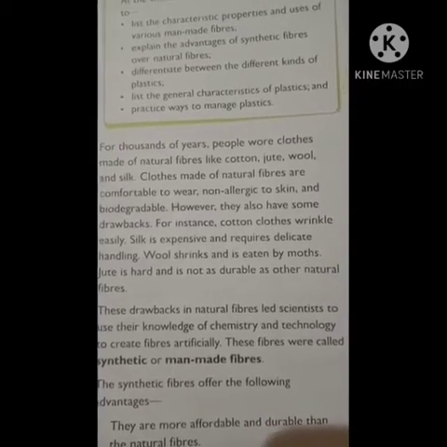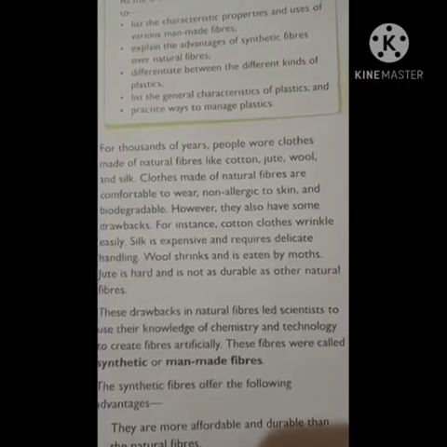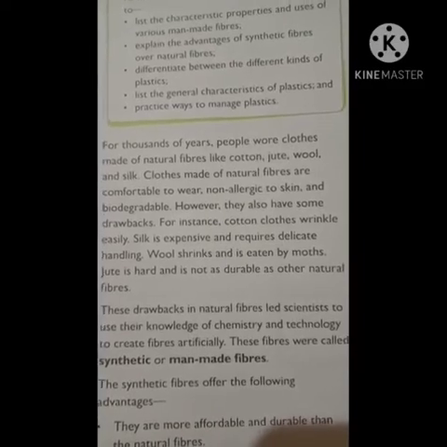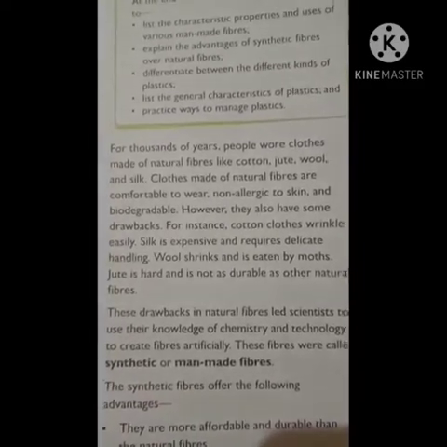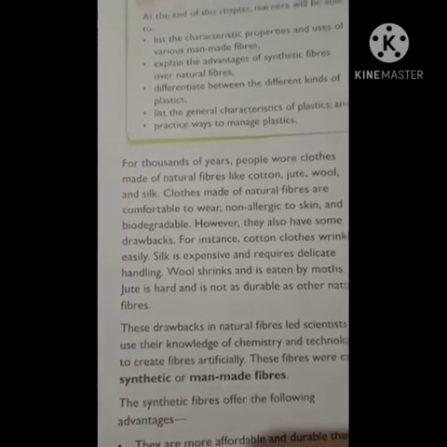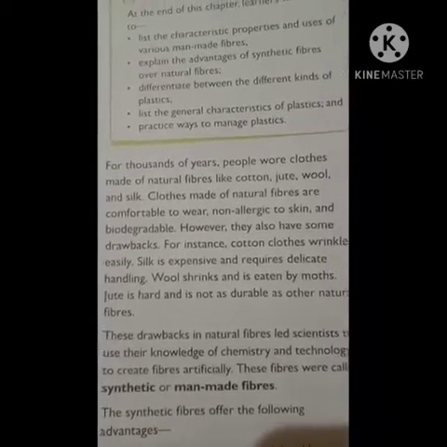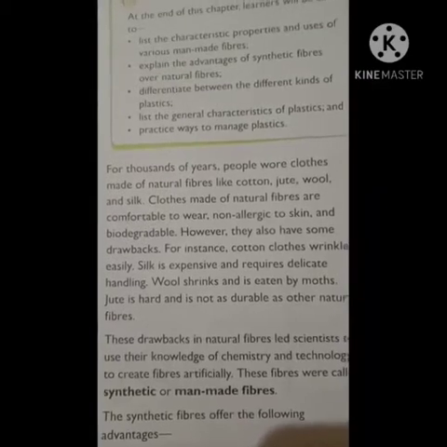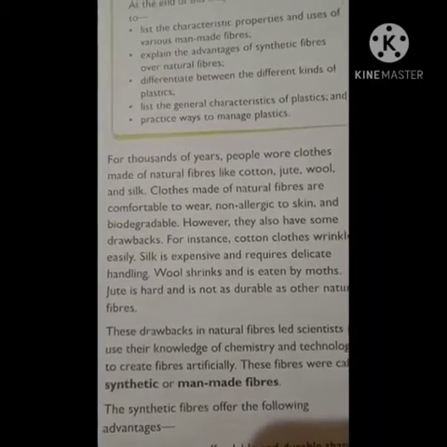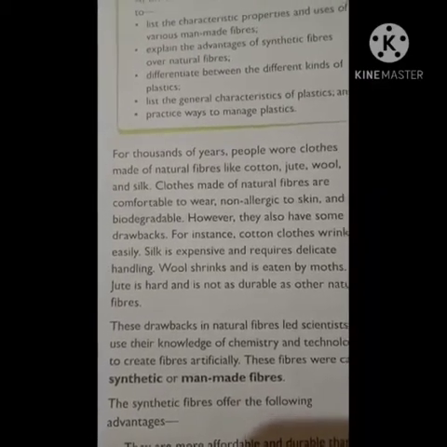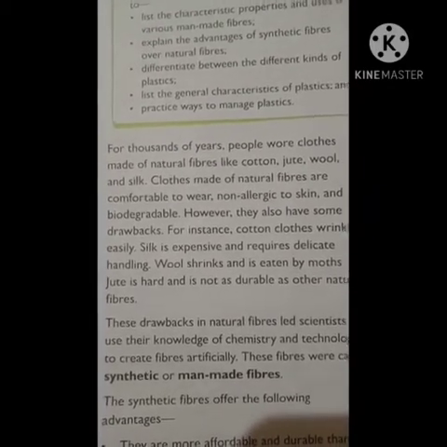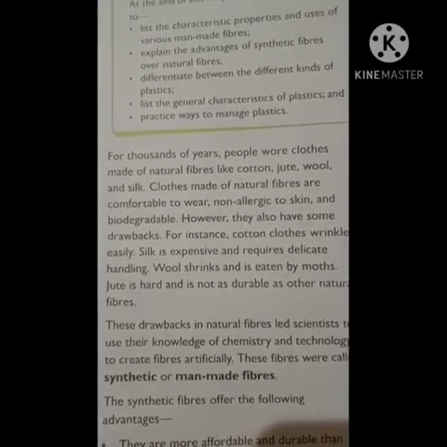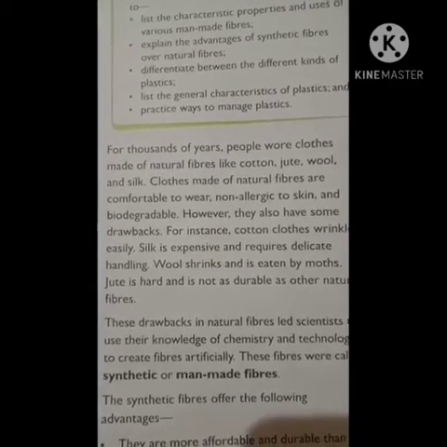It will be very comfortable to wear. It won't be allergic to your skin. It is non-allergic to skin and it is biodegradable. If you throw it after usage, once it doesn't fit you or if it gets any damage, what you'll do, you'll just throw it out, right? So that means it will be degradable in the soil also. That means it is biodegradable because it is naturally obtained, isn't it, from plants.